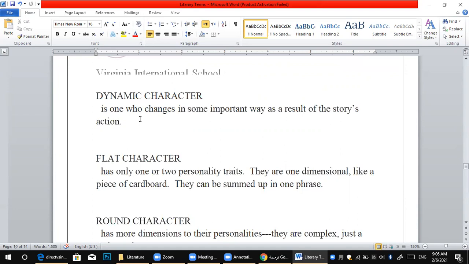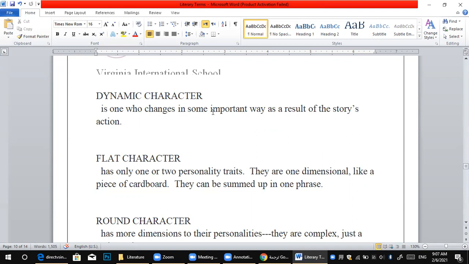Wasn't she a good wife? She was a good wife before the battle, before he met the three witches. But after he met the three witches, he and his friend Banquo went back to his wife and told her what the three witches had told them. She changes in some important ways. Yes, she changes into an evil character. She became an evil wife.